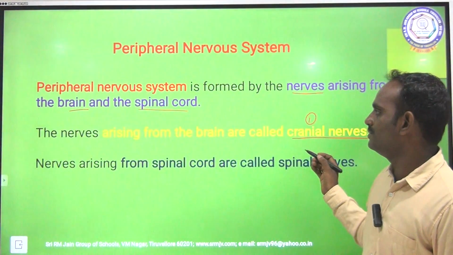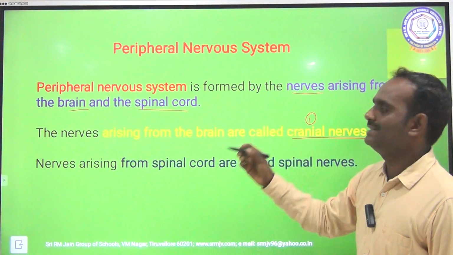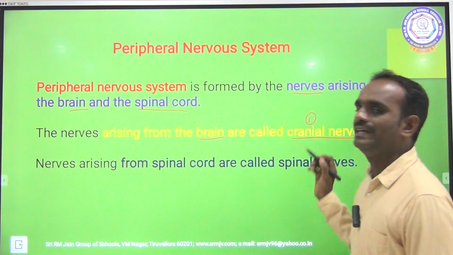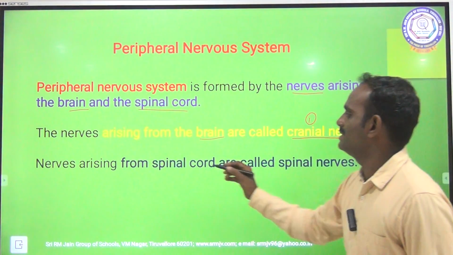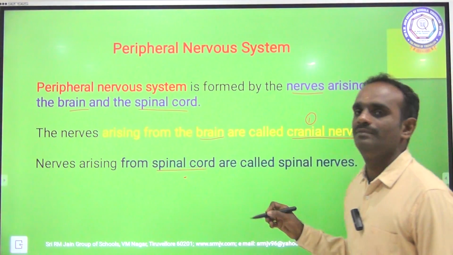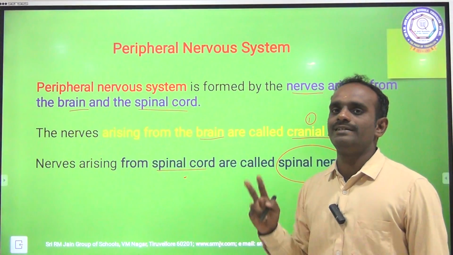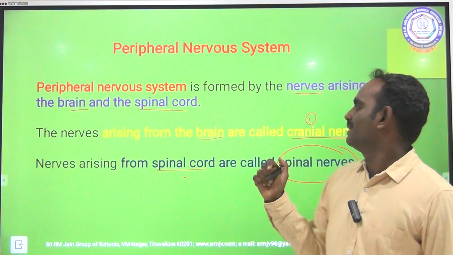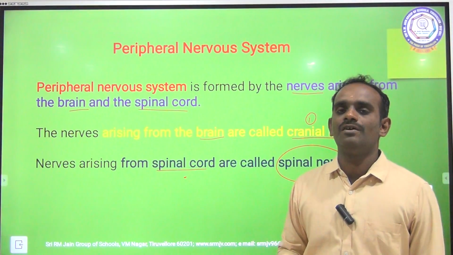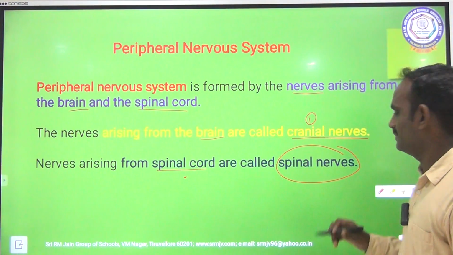A nerve or neuron arising from the brain is called a cranial nerve, and a nerve arising from the spinal cord is called a spinal nerve. So there are two different types of nerves. One is called cranial nerves, another one is called spinal nerves. Clear?